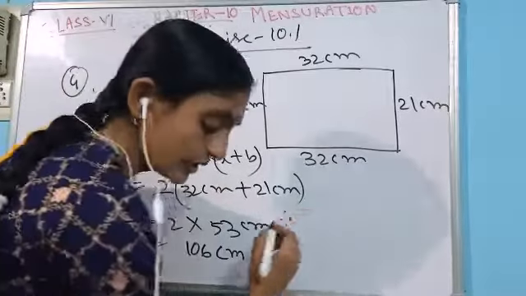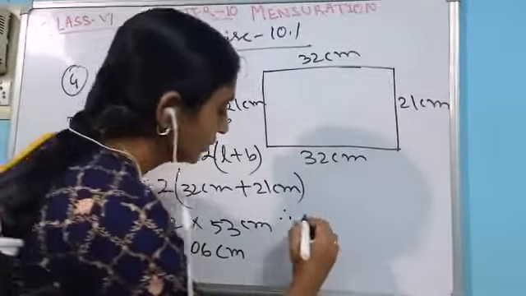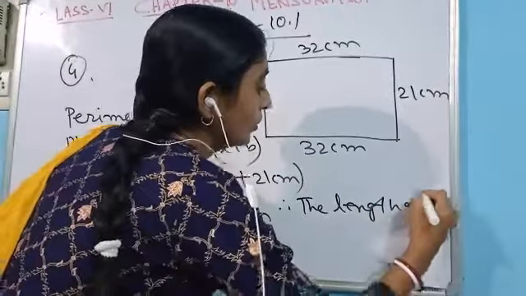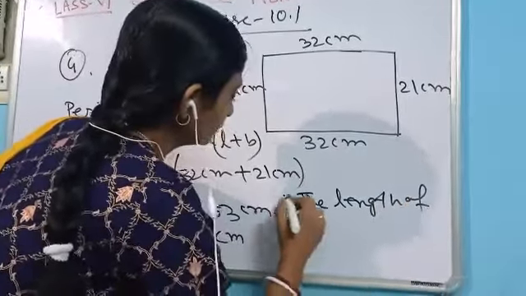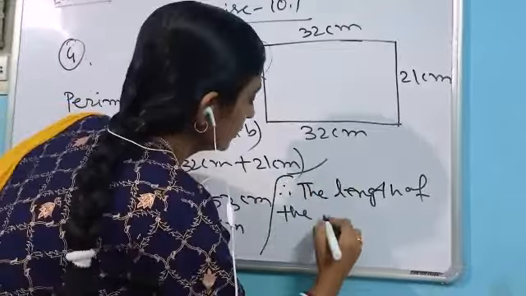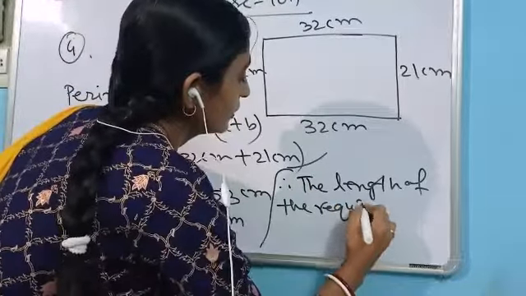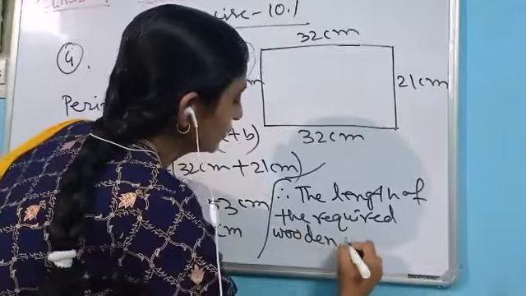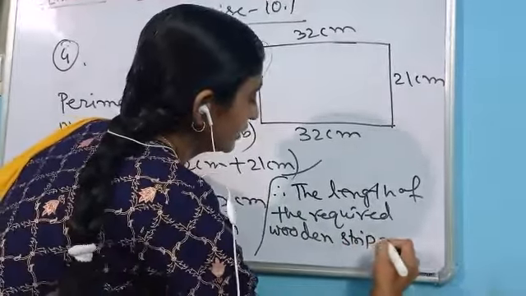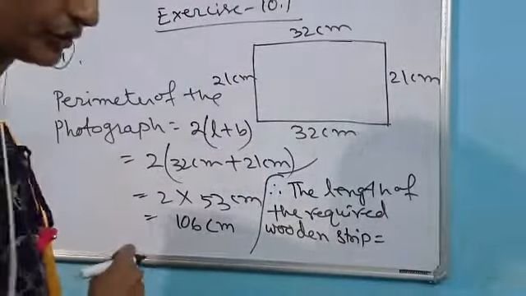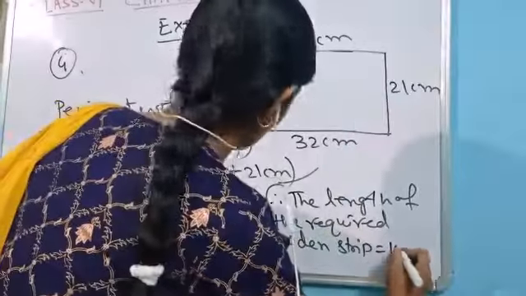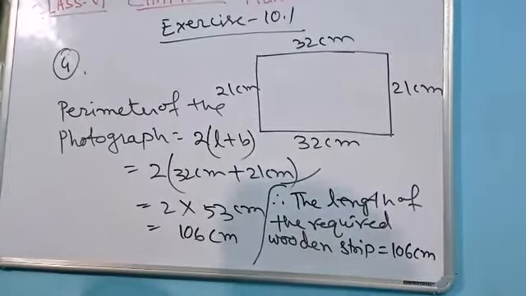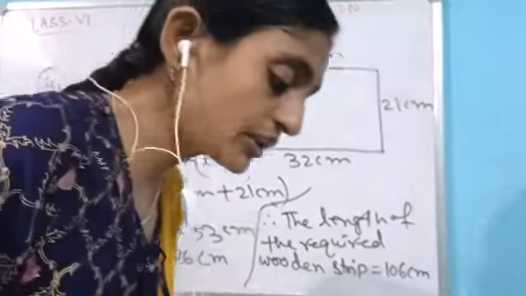So the length of the required wooden strip is equal to, so here in the answer we will write: the length of the required wooden strip is equal to, we have already got, 106 centimeter. This is my answer. Okay, now I will come to the next question.